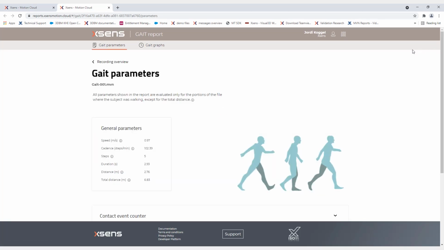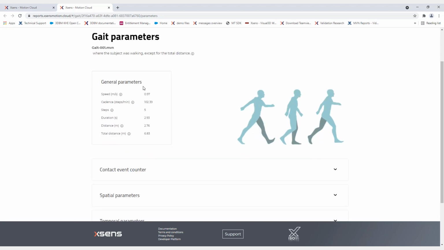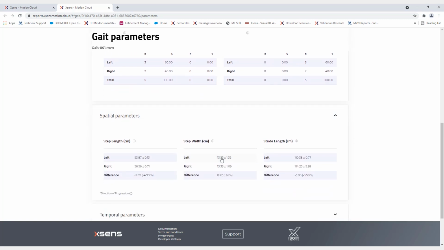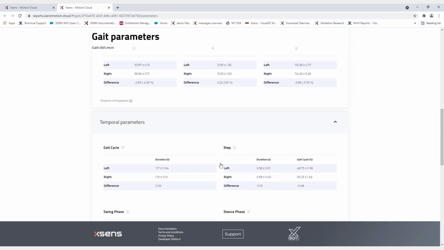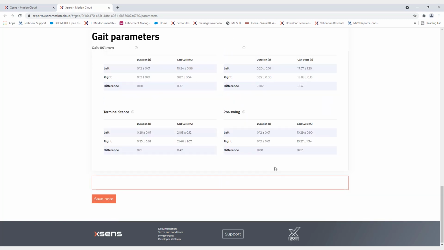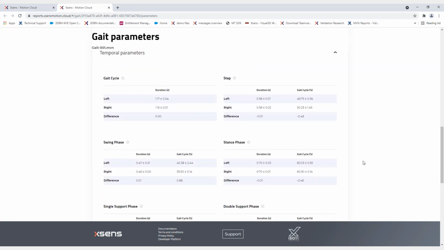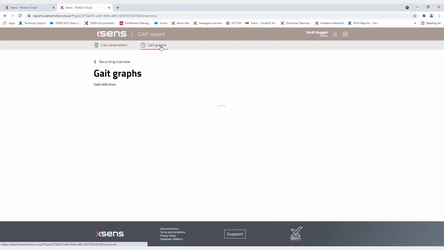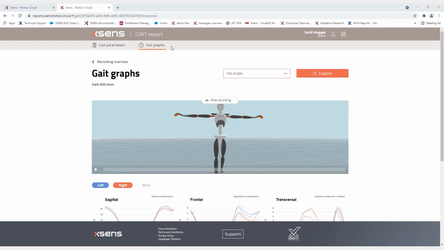The first page of the gait report shows the gait parameters. The definition of the specific parameter can be found via the information icons. The second page shows the recording together with the gait graphs of multiple parameters.